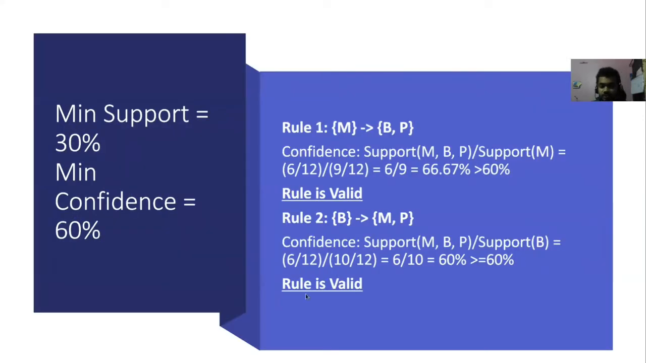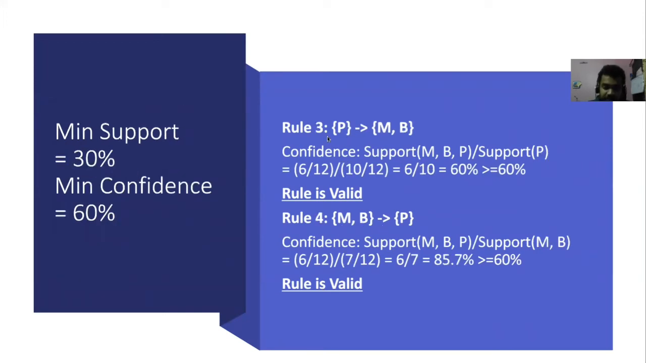So this way rule 2 is also valid, which is B tends to M, P. Similarly, we come to a third rule, which is P tends to M, B. And for this, the confidence is 6 by 10, which is 60%, which is greater than or equal to 60%, the minimum confidence level. So this rule is also valid.